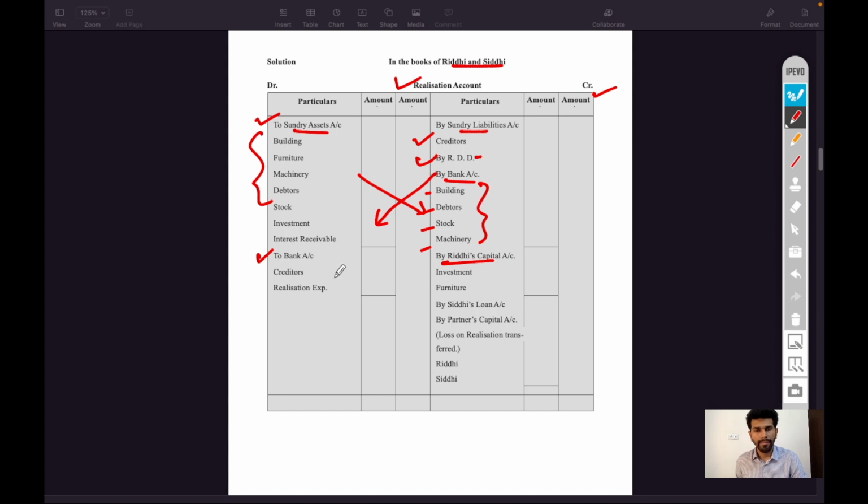Then whatever remaining amount there is will be distributed among partners capital accounts in their profit sharing ratio. In the given question, the profit sharing ratio is 2:1 between Riddhi and Siddhi. So the realization loss will be distributed among both the partners in their ratio.